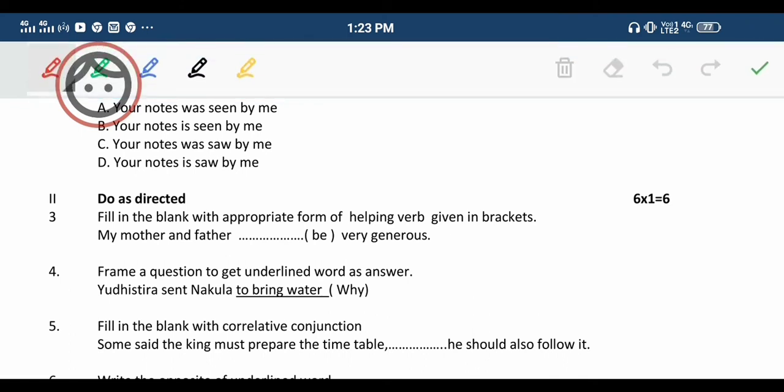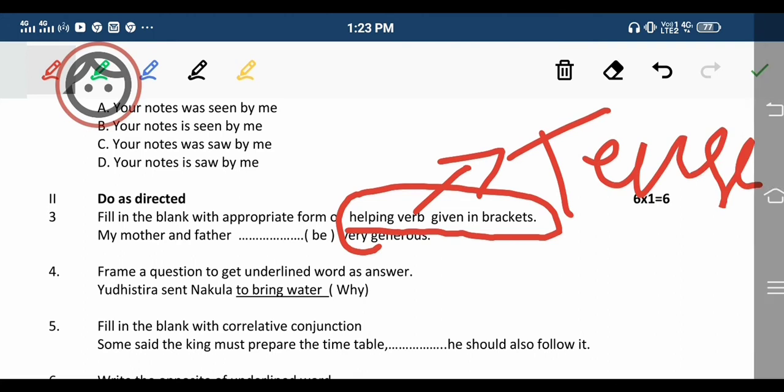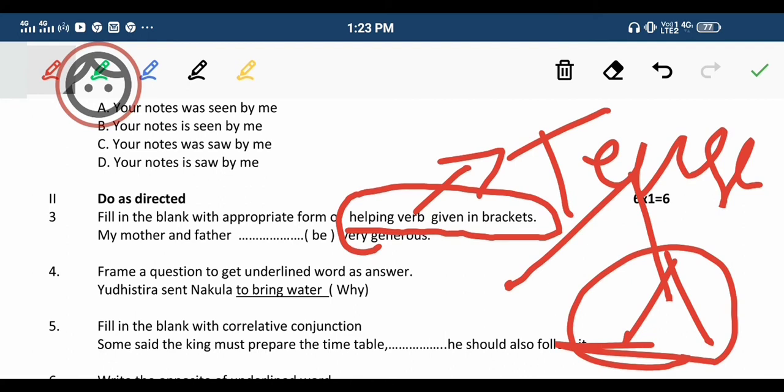So in this, what's there is the helping verb. For the helping verb, as you all know, I made a video. If you didn't watch it, please go and watch the video on tenses. In that, I cleared up each and everything, children. I discussed the types of tenses, the types of verbs, as well as the uses of these verbs, okay.